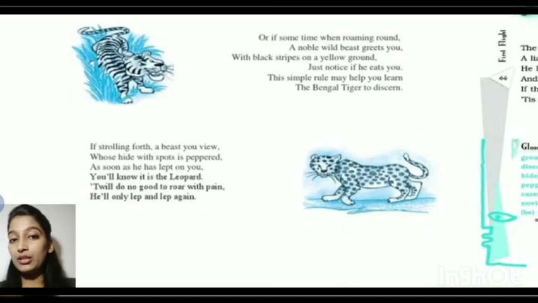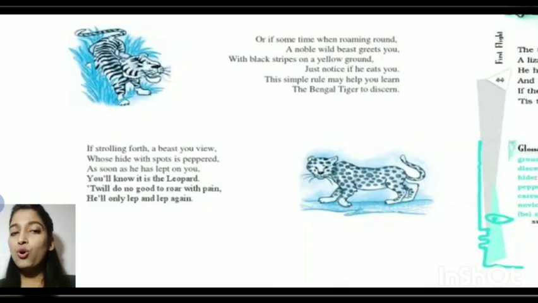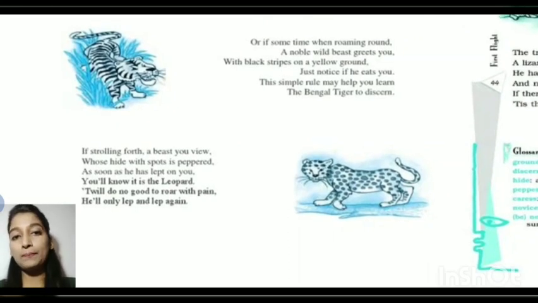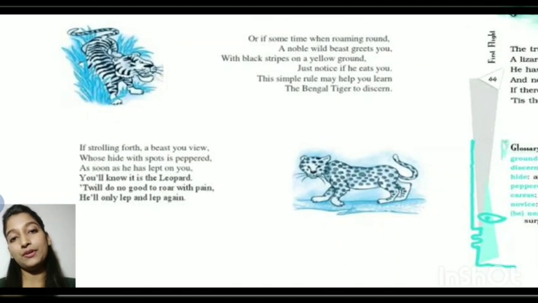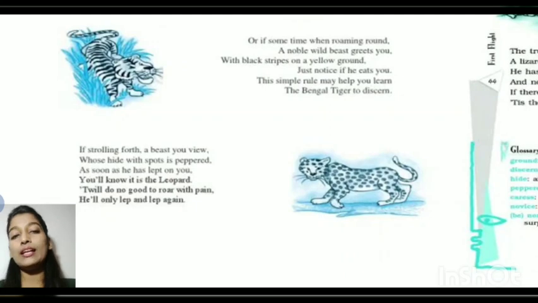So now the third one, it's the leopard, as you can see in the picture. If strolling forth the beast you view, whose hide with spots is peppered, as soon as he leapt on you, you will come to know it's the leopard. It will do no good to roar with pain. He will only lap and lap again.